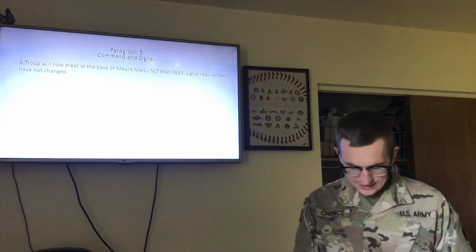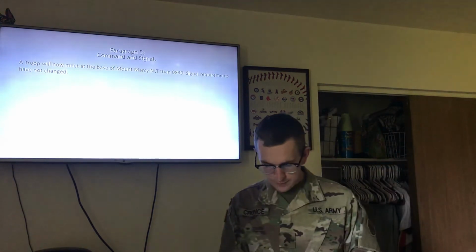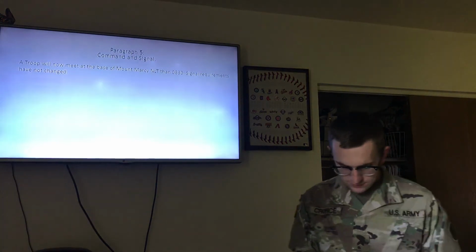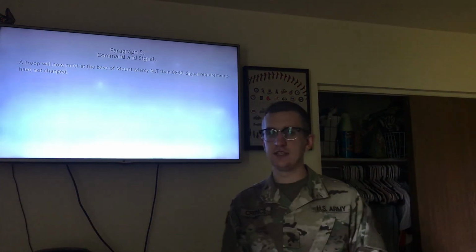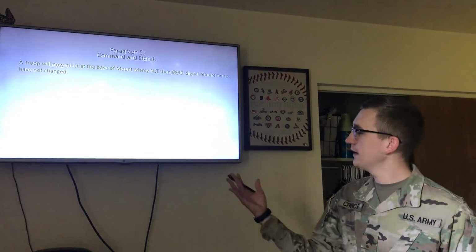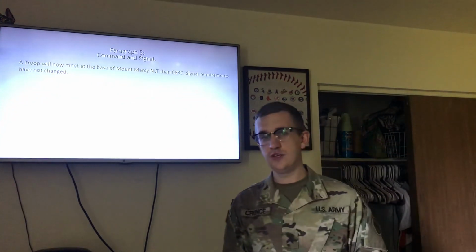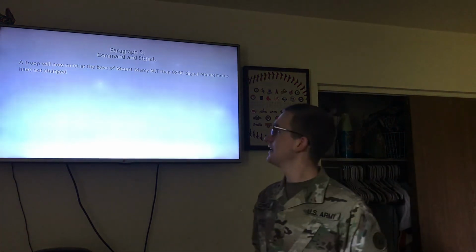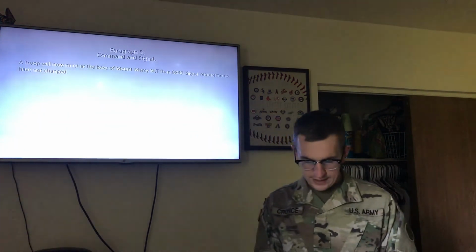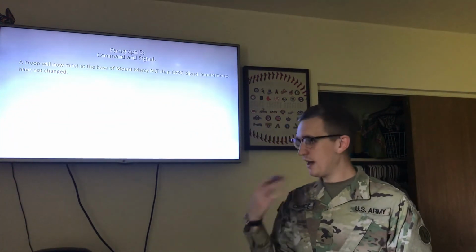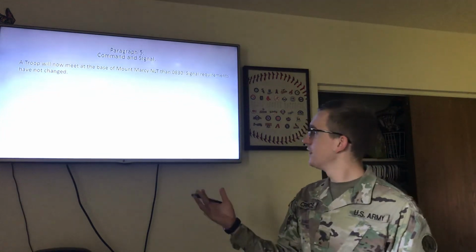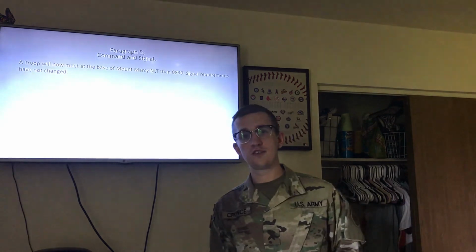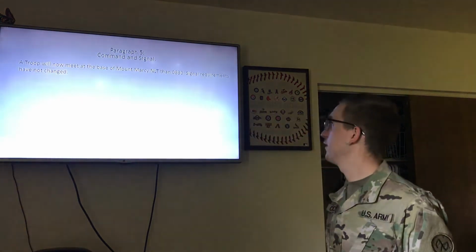Paragraph 5. Command and signal. Alpha Troop will now meet at the base of Mount Marcy no later than 0830. Signal requirements have not changed. So to make up for the earlier step-off times of each platoon, Alpha Troop will meet earlier. That is a change in the command location. The Alpha Troop will meet the commander at the base of the mountain no later than 0830, whereas the initial op order would have said 1130.